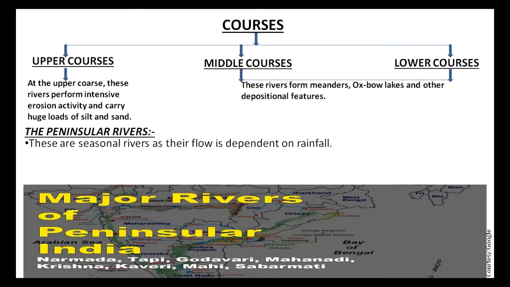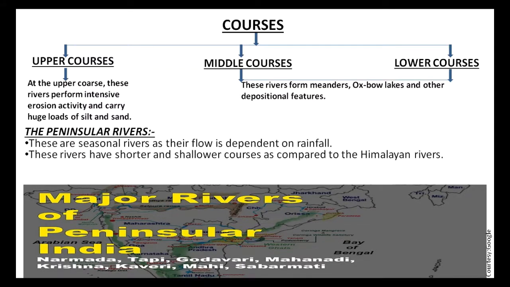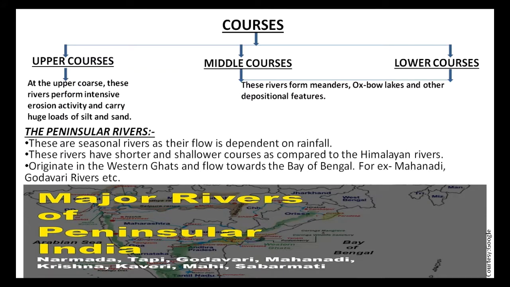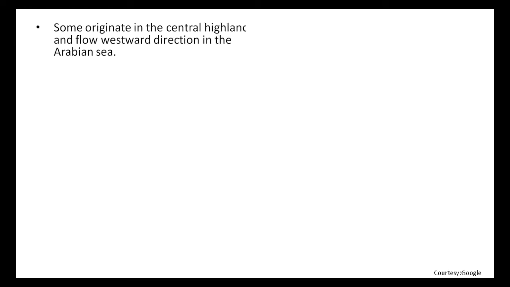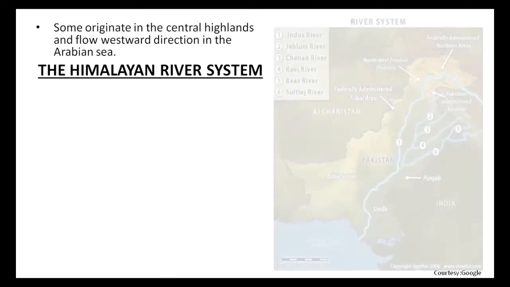The peninsular rivers. Peninsular rivers are seasonal rivers as their flow is dependent on rainfall. These rivers have shorter and shallower courses as compared to the Himalayan river. Peninsular rivers originate in the Western Ghat and flow towards the Bay of Bengal. For example, Mahanadi, Godavari rivers, etc. Some peninsular rivers originate in the central highlands and flow westward into the Arabian Sea.